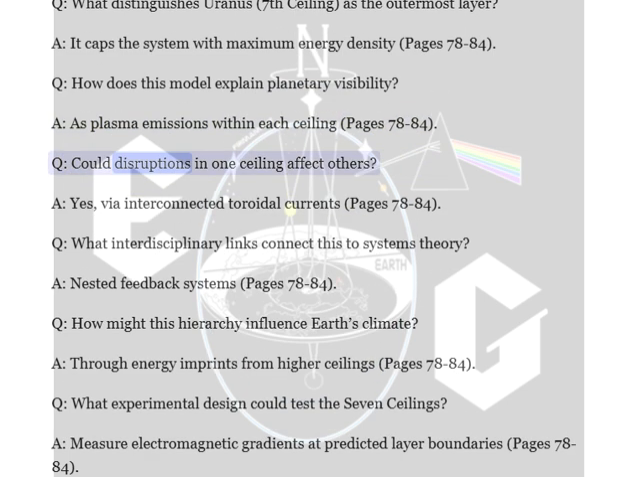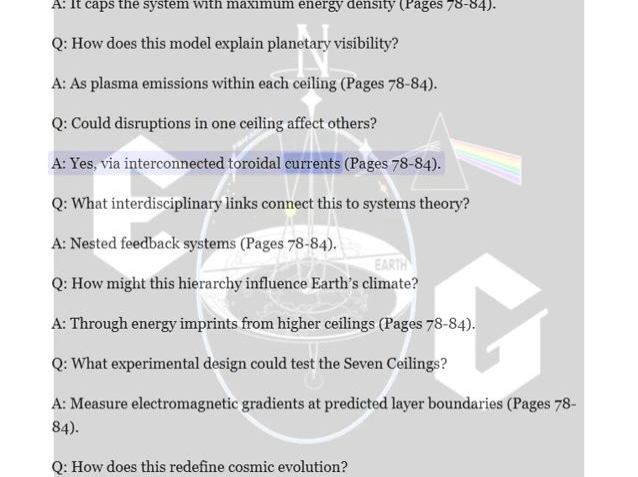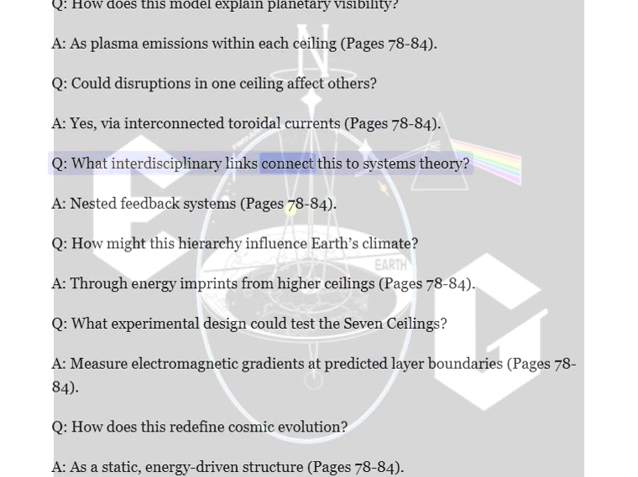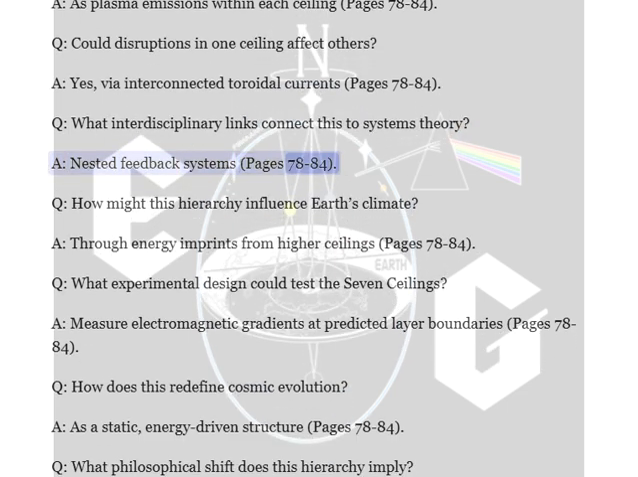Q. Could disruptions in one ceiling affect others? A. Yes, via interconnected toroidal currents, pages 78 to 84. Q. What interdisciplinary links connect this to systems theory? A. Nested feedback systems, pages 78 to 84.